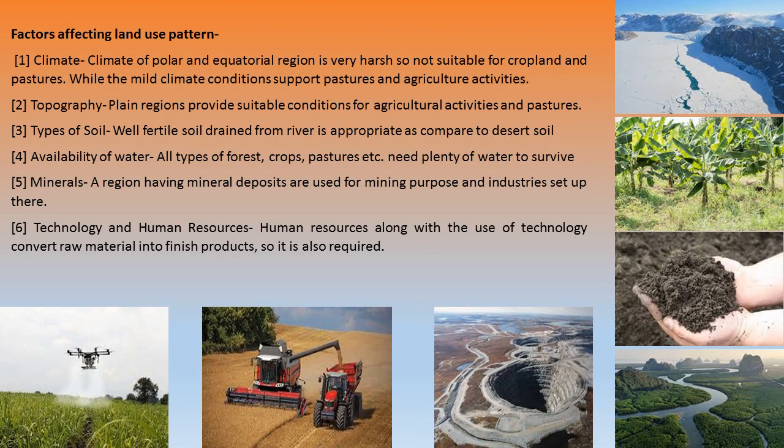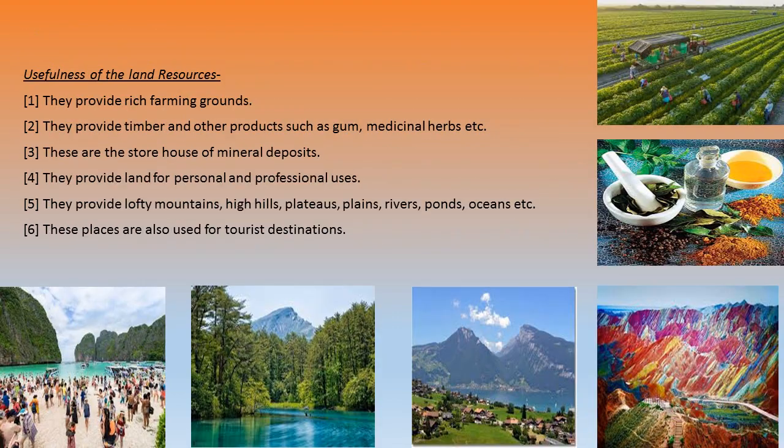And in the next picture you can see a machine which is used to spread pesticides over the farmland areas, because we have larger farmland areas, and if this work is also done by manual power, it will take a long time. So these are the kinds of machinery, and these could be utilized where plain land surface is available.